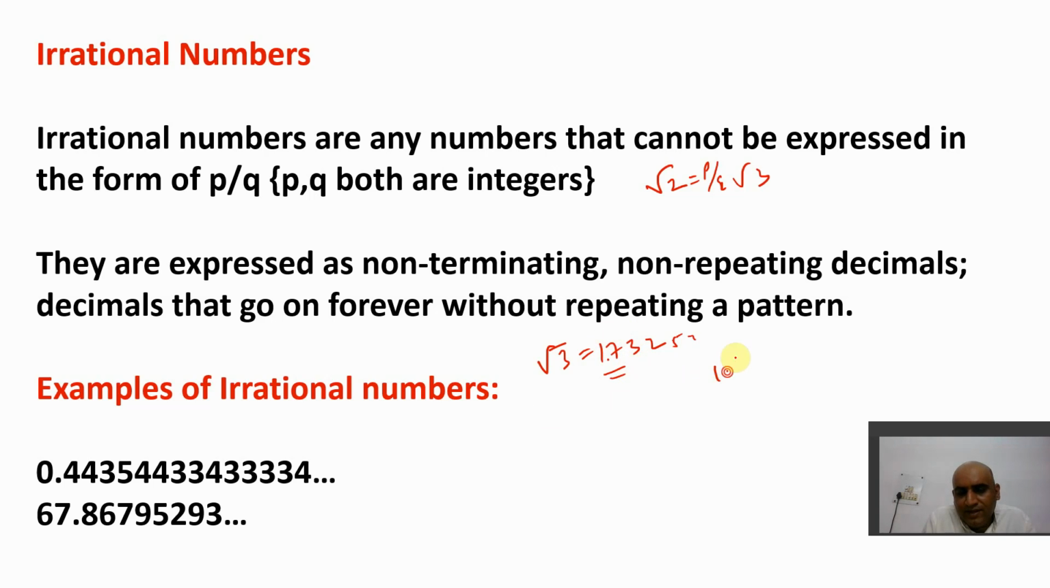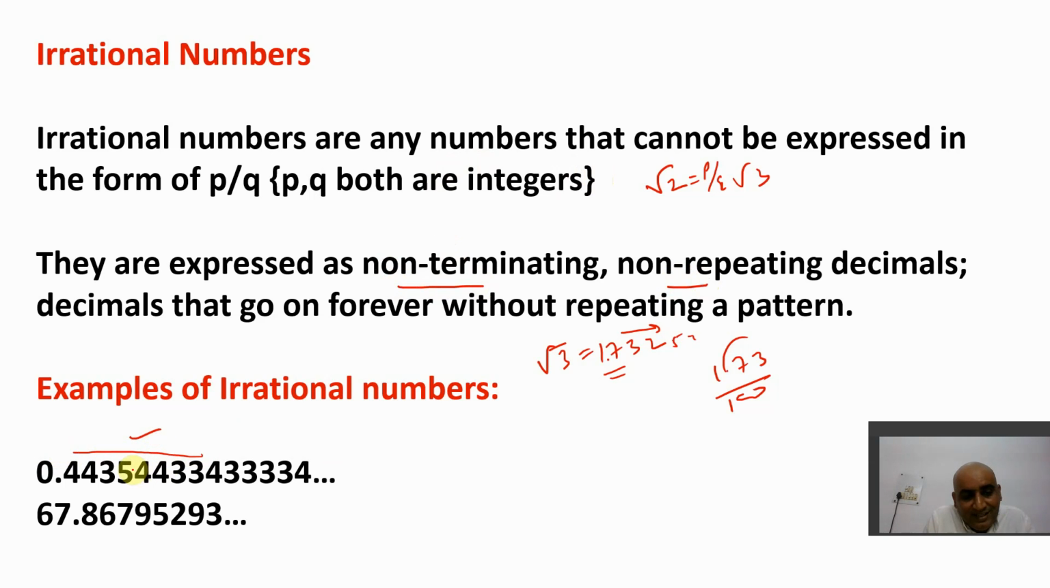Why? If I say 1.73, if I remove the decimal, I get 173 by 100. But if I don't know where it ends, then how would I remove the decimal? How would I know how many 0s will come in the denominator? So we cannot break this in the form of p by q. So these are what are called irrational numbers. Irrational numbers can also be expressed as non-terminating, non-repeating decimals. Here are some examples.